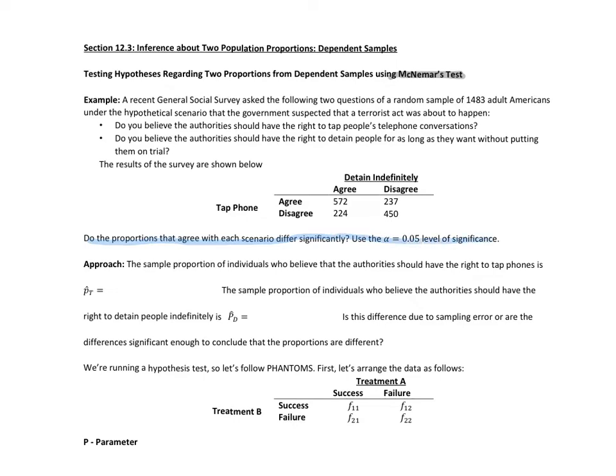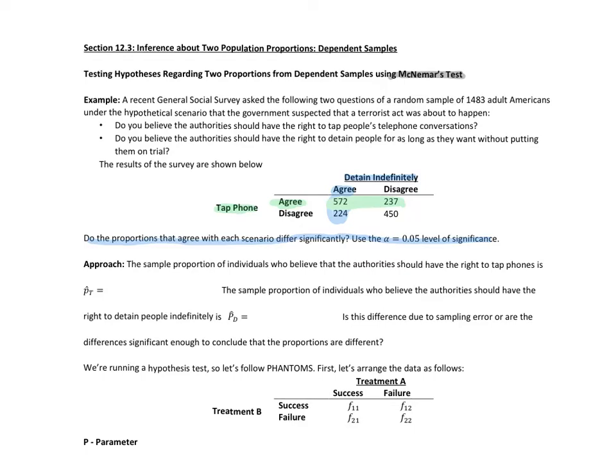And there's our level of significance. We're looking at the proportion of everyone who agrees with detaining indefinitely, versus the proportion of everyone who agrees with tapping the phone.